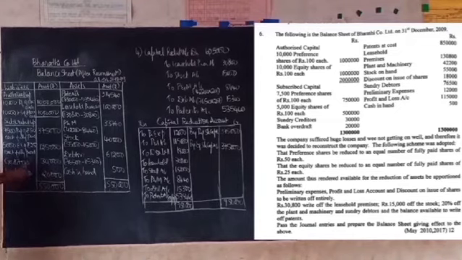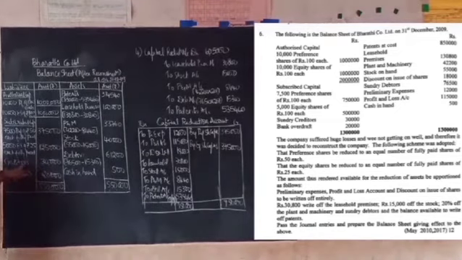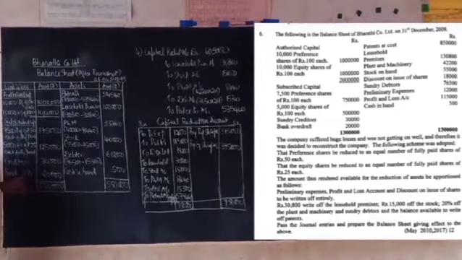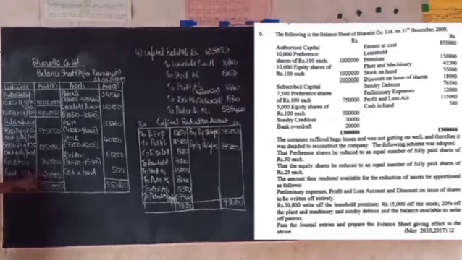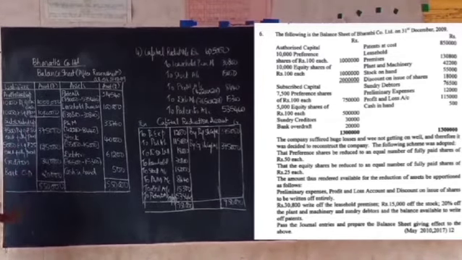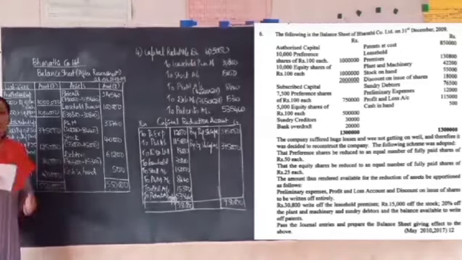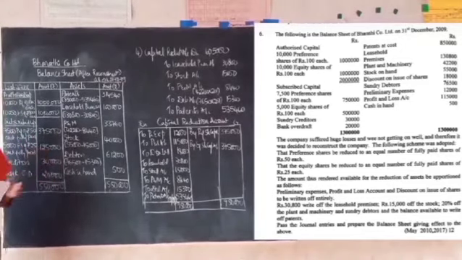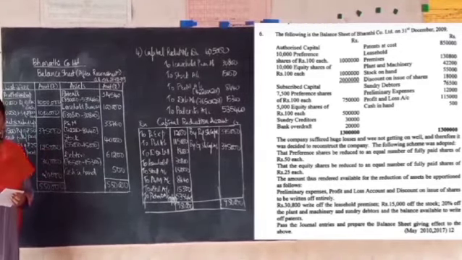Then we have creditors. There was no adjustment to the creditors, so we have written as it is. Even to the bank overdraft, there was no adjustment, so we have written as it is. So the balance sheet tallies at 5,50,000. I hope that you have understood this question. So let us move on to the next question.